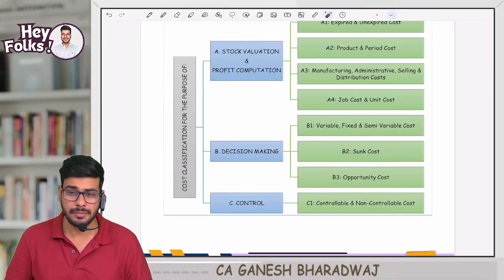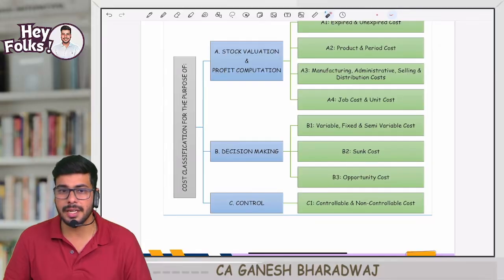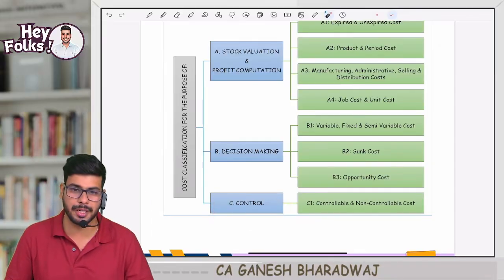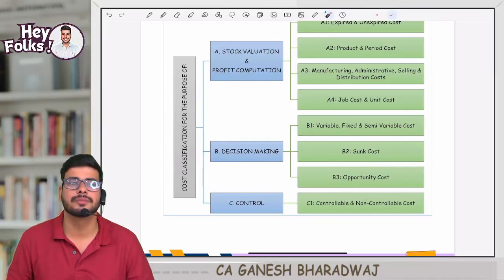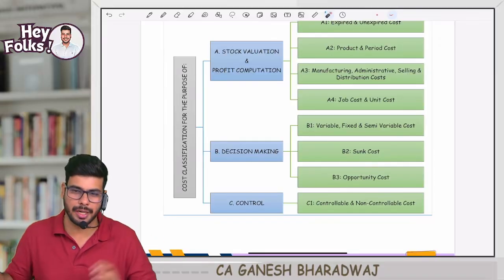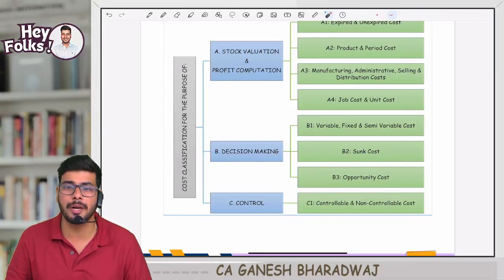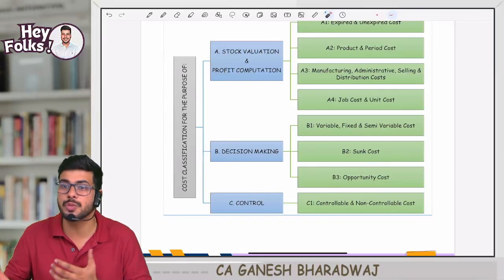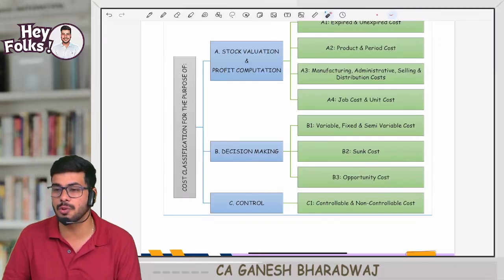Then there is one chapter called standard costing, right? In standard costing, in your P8 also it is there. It is under the control perspective. Even in P12 it is there, but in P12 it is much more. There is one chapter called budgeting that is there in P8 as well as in P12. So there are some chapters which overlap. Are you all understanding this?